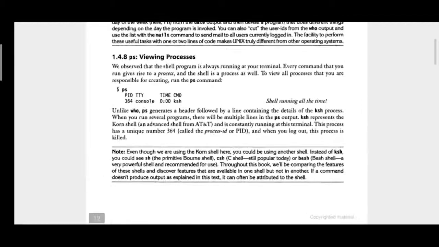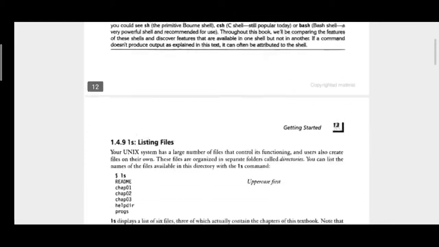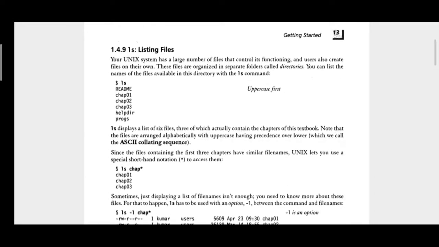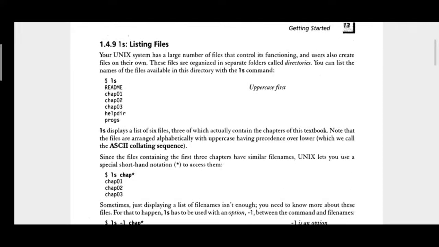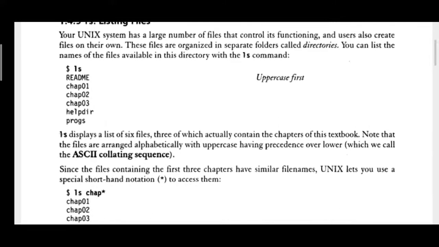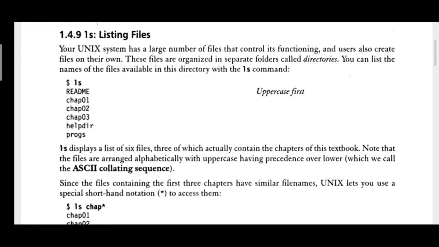So next is the listing of files, with the help of the ls command. ls stands for list. Your Unix system has a large number of files that control its functioning, and the users also create files on their own. Of course, the Unix operating system will have a large set of files.